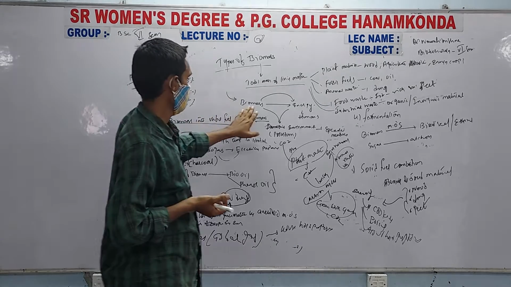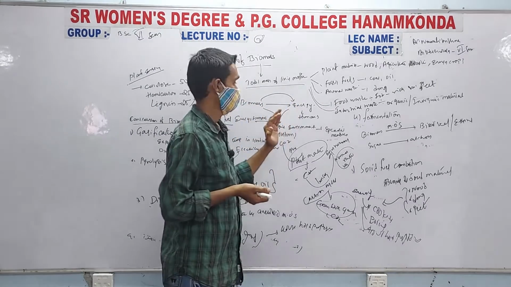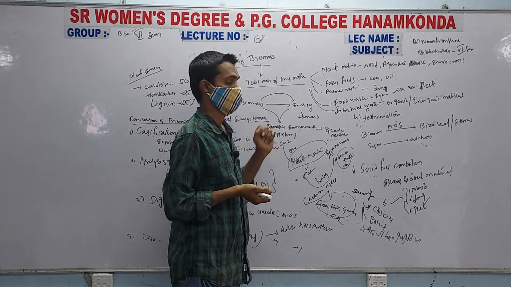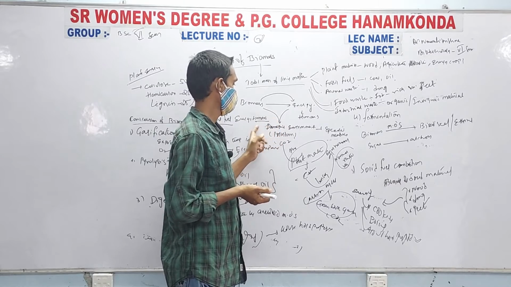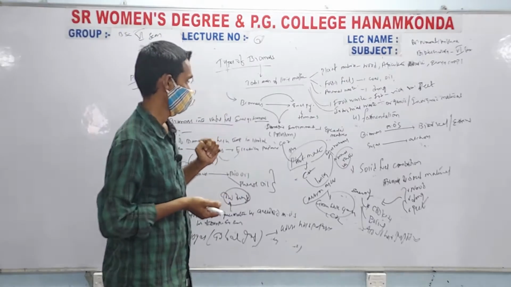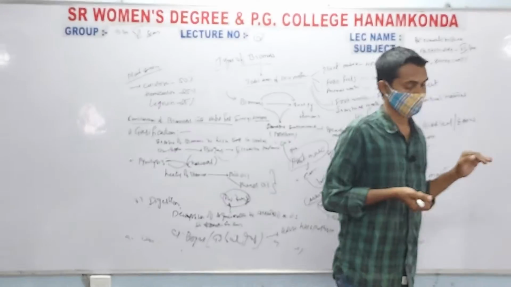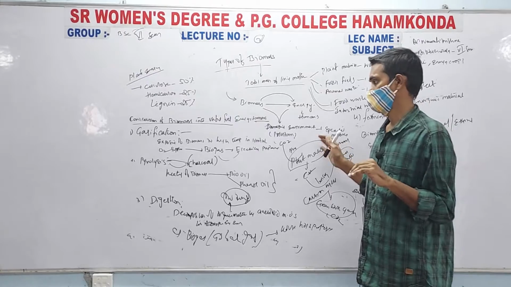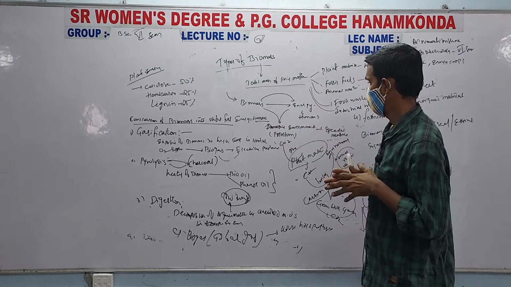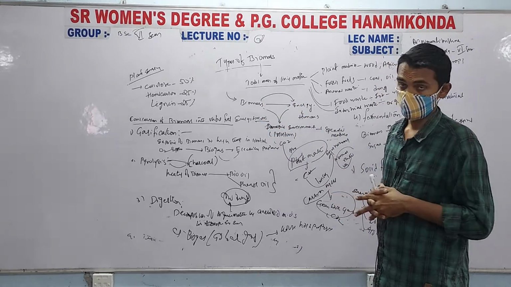So this biomass can be converted into certain energy that is utilized by the humans. While converting biomass into energy, there is a possibility of polluting the environment. So we should avoid the environment pollution by taking certain measures.